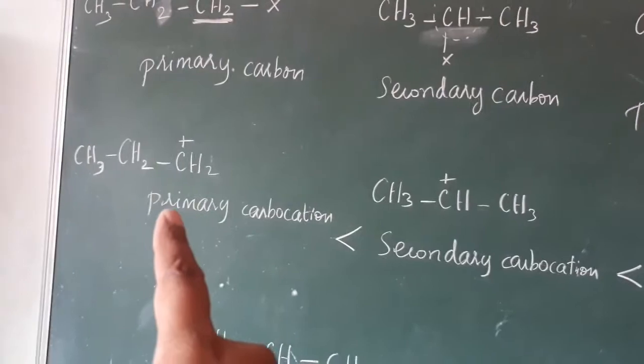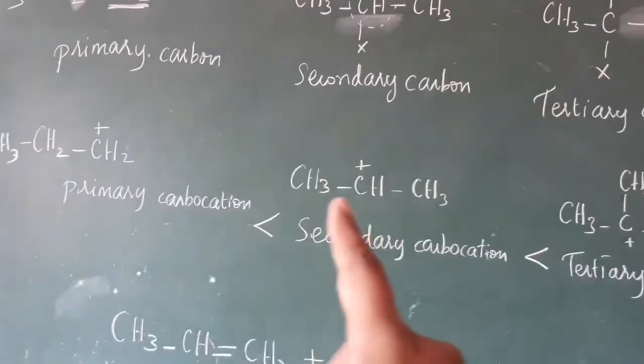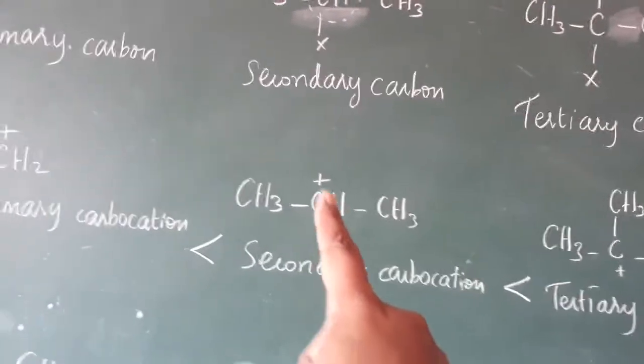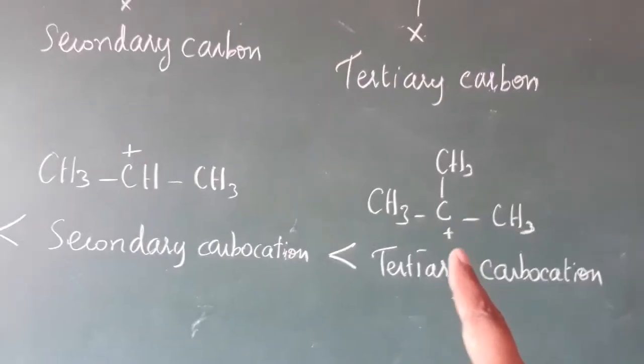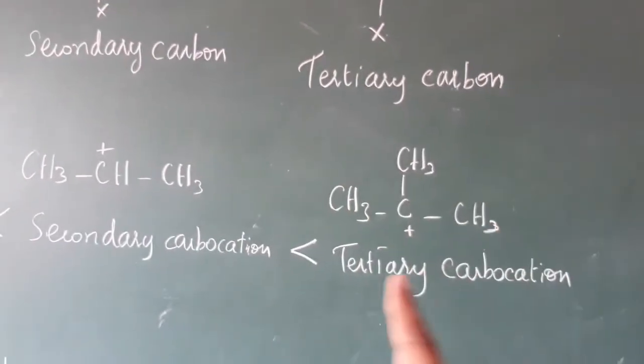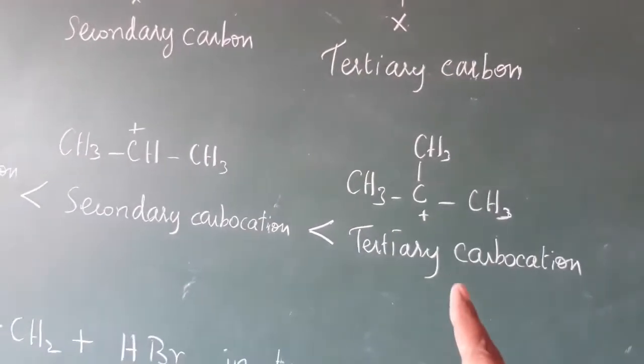This carbon is a primary carbon, so it is a primary carbocation. This carbon is secondary and positively charged, so it is a secondary carbocation. And this one is a tertiary carbon, so a tertiary carbocation.